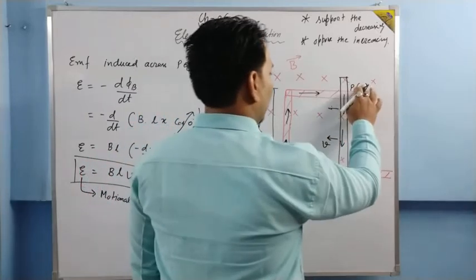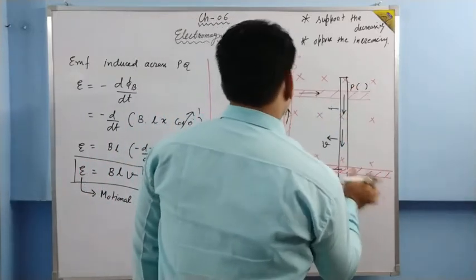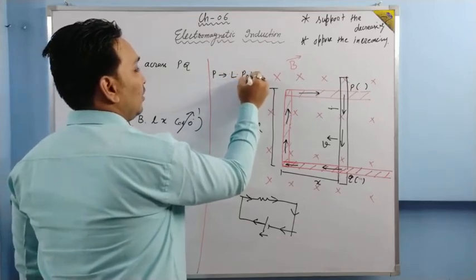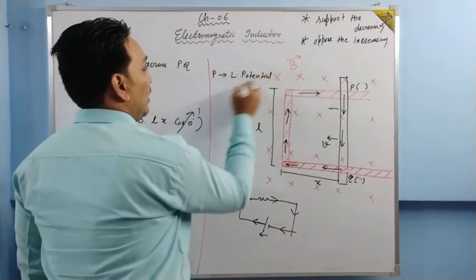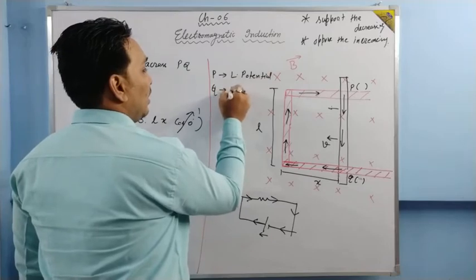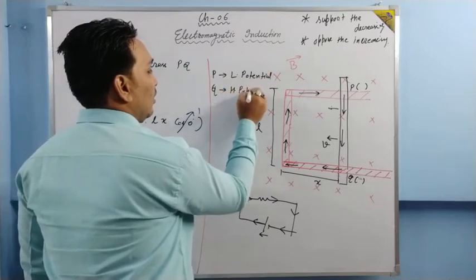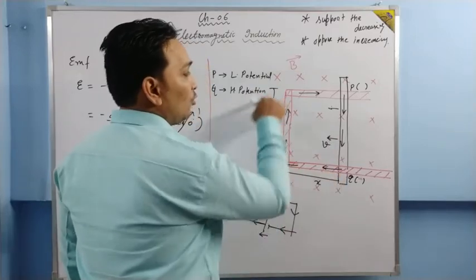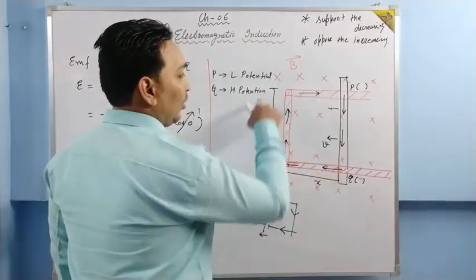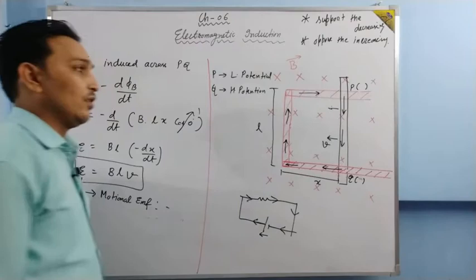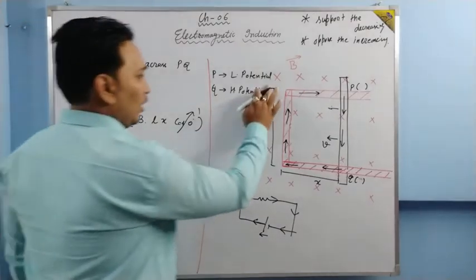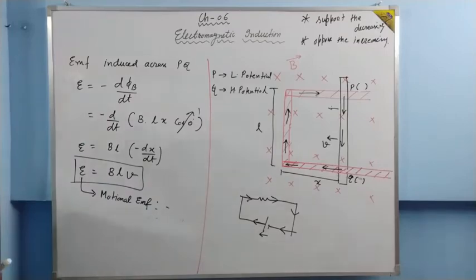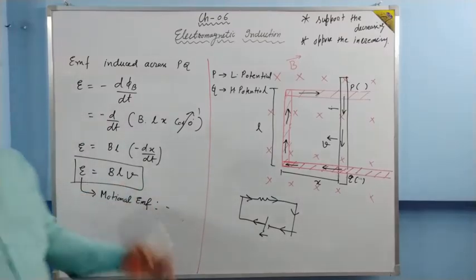I should not say negative or positive. I should say that P should be at lower potential and Q should be at higher potential. Just see, outside the circuit the current is moving from Q to P. So Q is at higher potential and P is at lower potential. This is a very big confusion among the students.